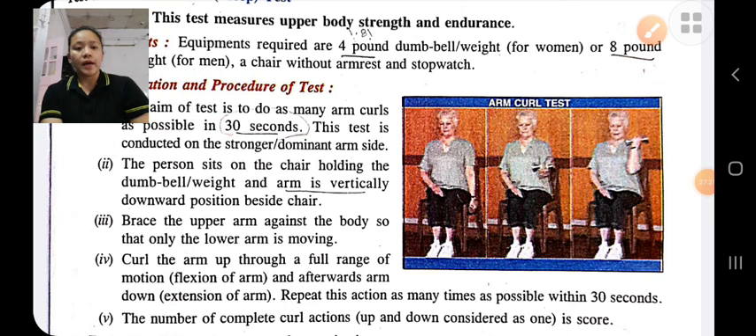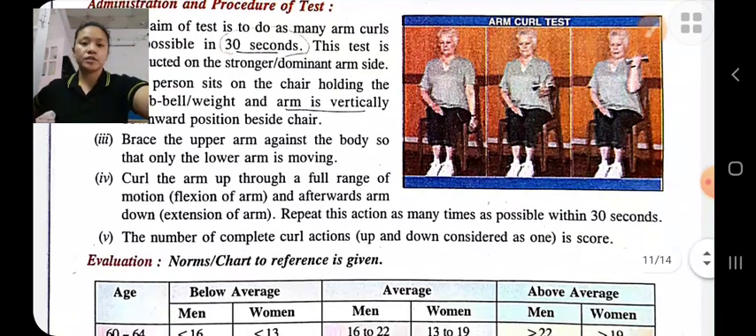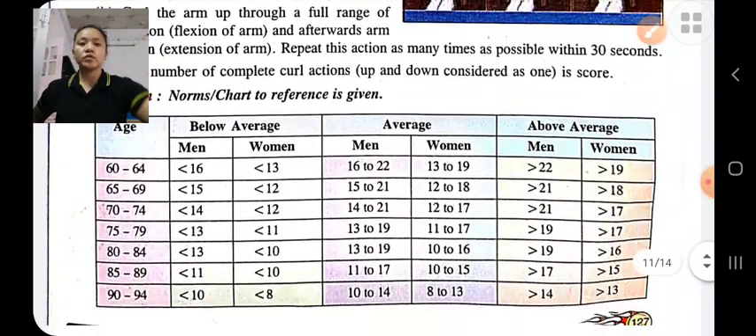Curling up and down is considered one complete curl, and then she has to do this arm curl up and curl down for 30 seconds, and the total number of complete curls is counted for evaluation. For evaluation, the total number of complete curls is compared.